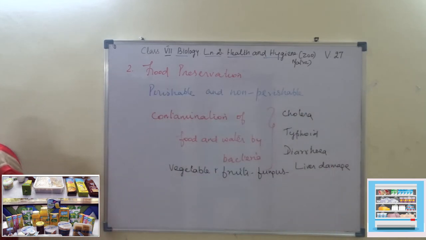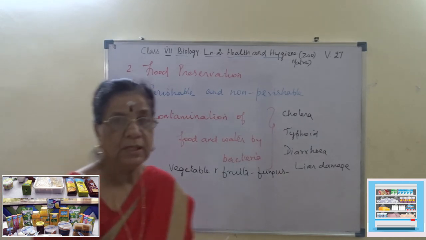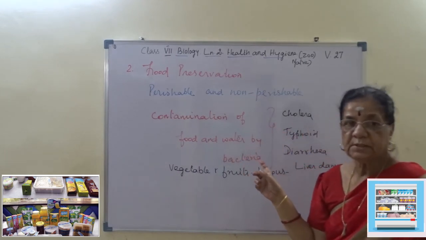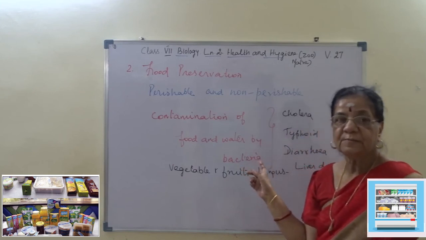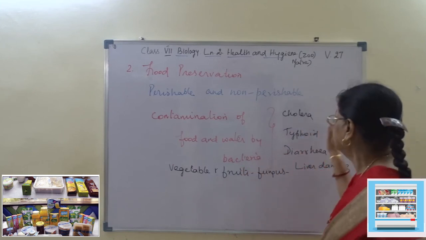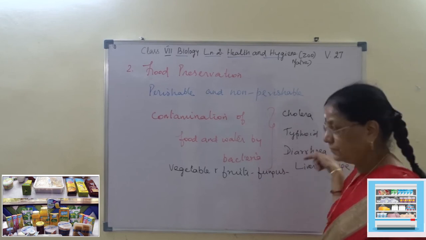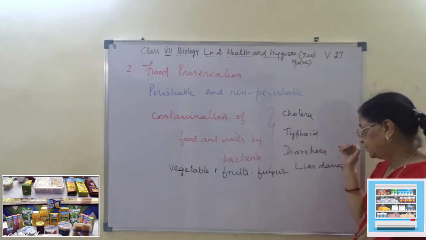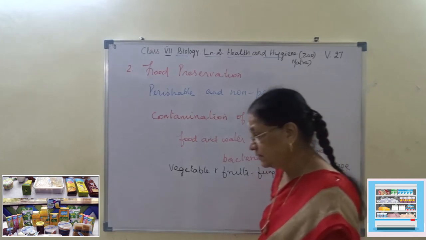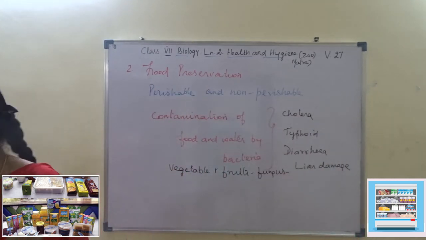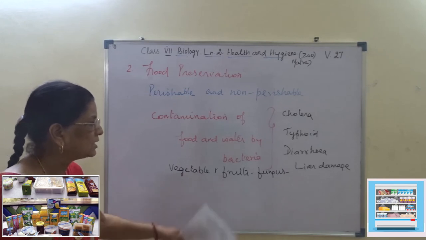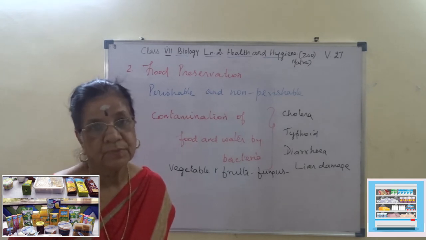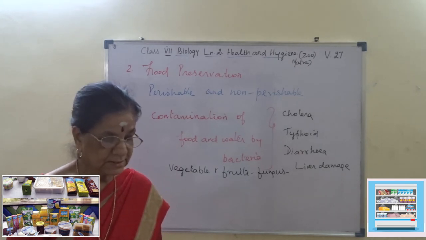So now the tabular column in our textbook says contamination of food and water by bacteria causes the diseases cholera, typhoid and diarrhea. Diarrhea is loose motion. In the same way, when vegetables and fruits are spoiled or damaged by fungus, it causes liver damage. I hope you are able to follow this. So this is the tabular column.